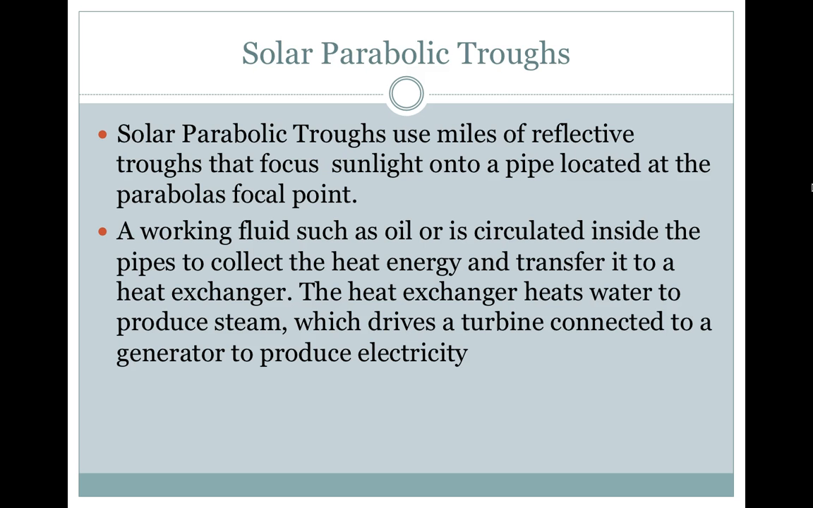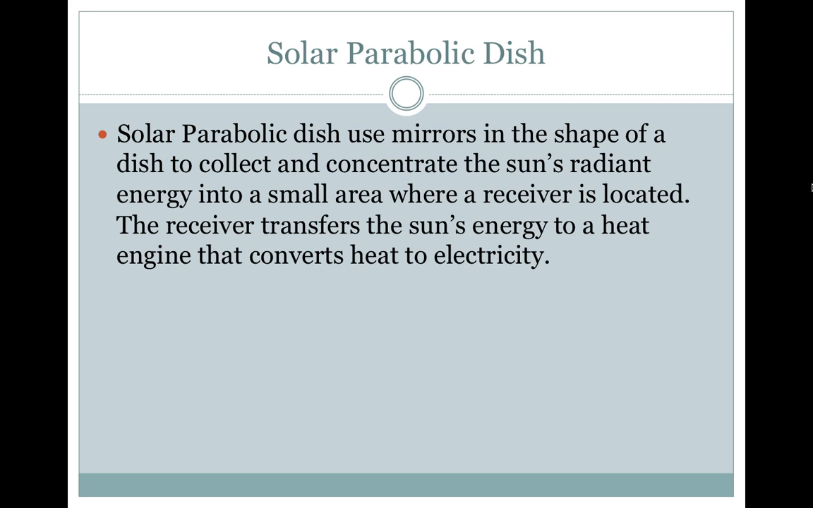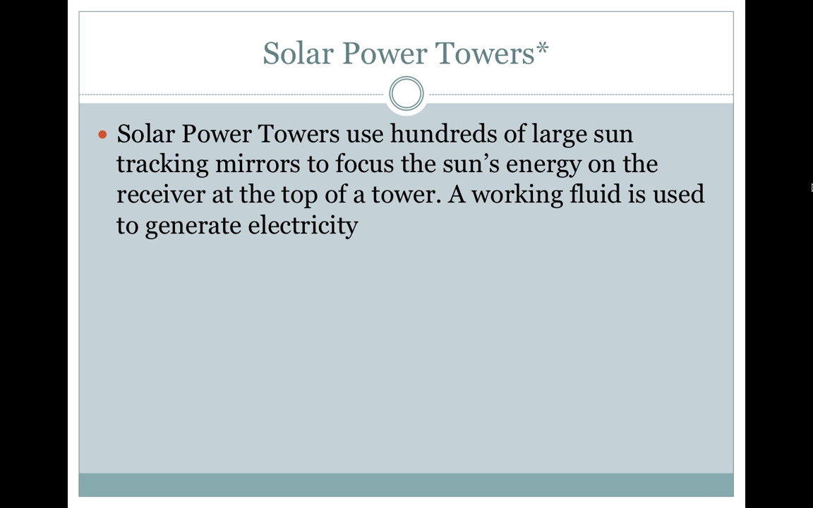The heat exchanger heats water to produce steam, which drives a turbine connected to a generator to produce electricity. Solar parabolic dish. A solar parabolic dish uses mirrors in the shape of a dish to collect and concentrate the sun's radiant energy into a small area where a receiver is located. The receiver transfers the sun's energy to a heat engine that converts heat to electricity. Solar power towers. Solar power towers use hundreds of large sun-tracking mirrors to focus the sun's energy on a receiver at the top of a tower. A working fluid is used to generate electricity. This ends Part 2.